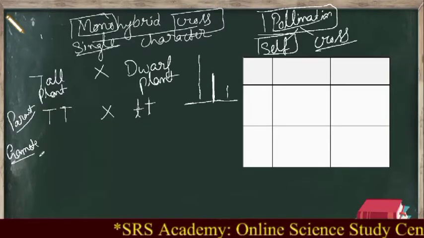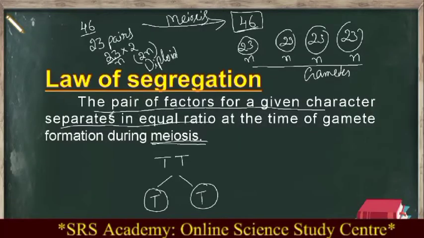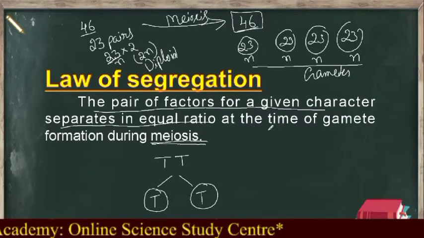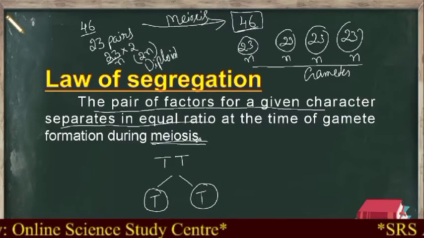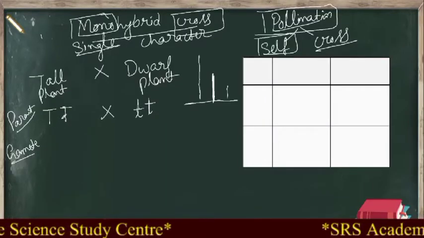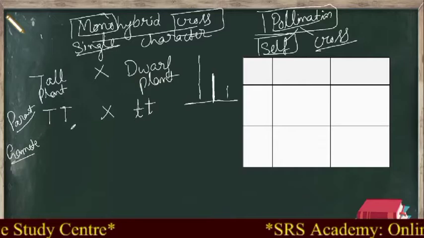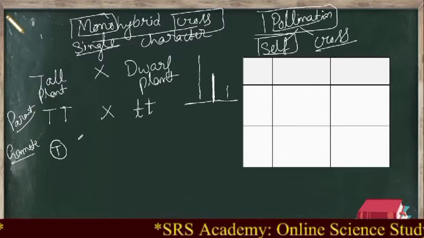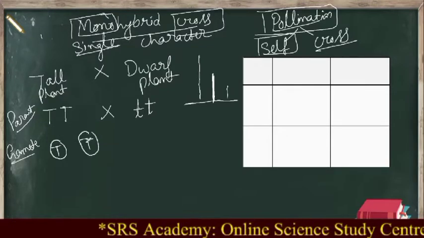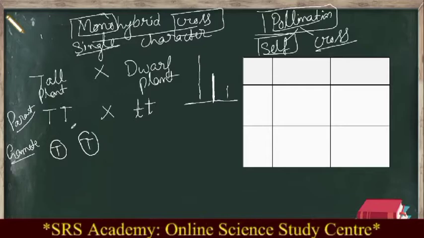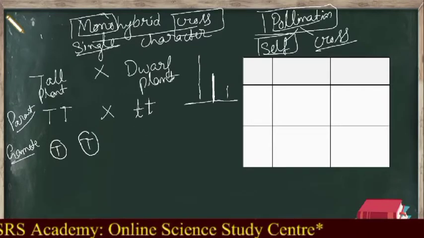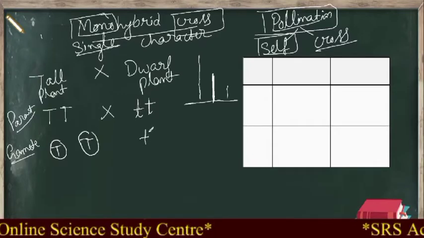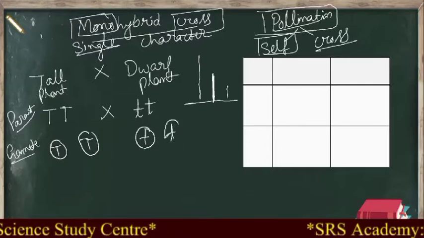Now recall the law of segregation: the pair of factors for a given character separates in equal ratio at the time of gamete formation during meiosis. So based on that, during meiosis these parents produce gametes in equal ratio. The first gamete is capital T and the second gamete is again one more capital T from the tall plant. Now what are the gametes produced by the dwarf plant? Can you say according to the law of segregation? That is small t one gamete, another small t one more gamete.